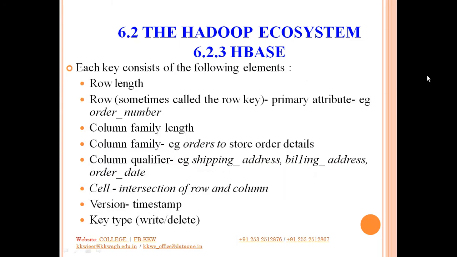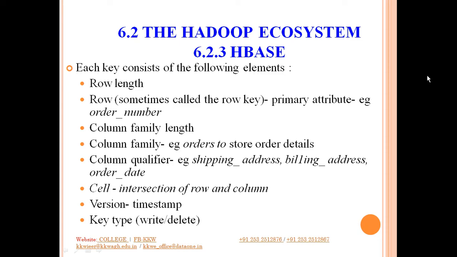We have seen that Hadoop maintains the data in terms of key value pairs. So what does the key consist of? This key consists of many elements that you can see listed on the slide. The first one is the row length, as the name tells you. It counts the number of items in a row, and that becomes your row length.